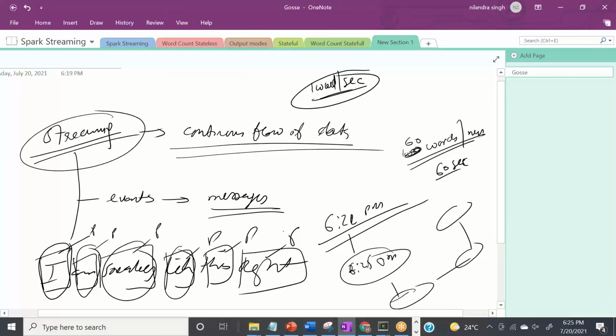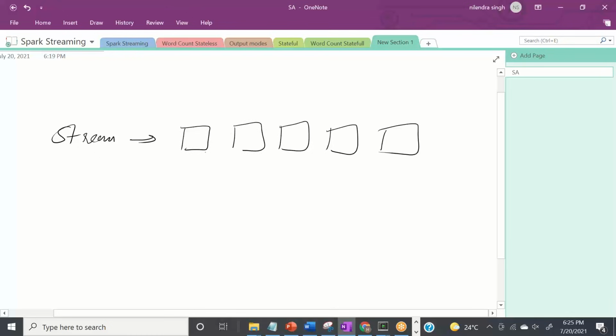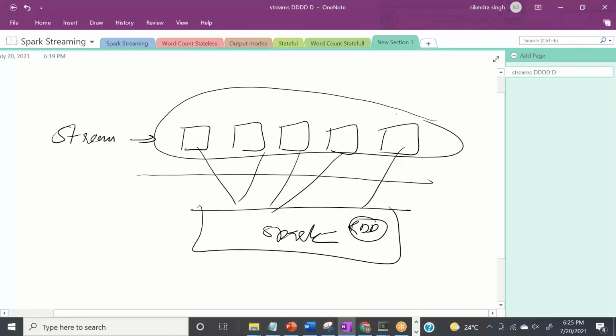Now, the whole complexity is gone. Everything behind the scene will become batch processing. So what we did: we read the stream, we divided the streams into small blocks, right? And then we gave these blocks into Spark, and then obviously for Spark, everything is behind this in RDD. So the whole complexity of reading the streaming data is gone.